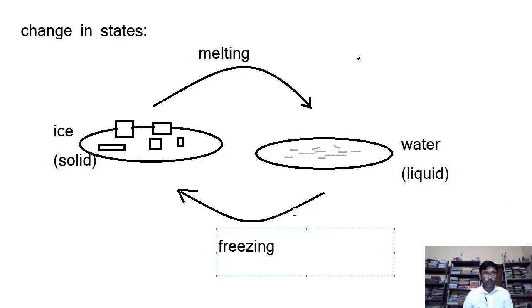Okay, so we have seen one change of state, two changes of state rather, that is from solid to liquid and from liquid to solid. Solid to liquid is called melting, and liquid to solid is called freezing. We shall just go on to see some other changes in states now.